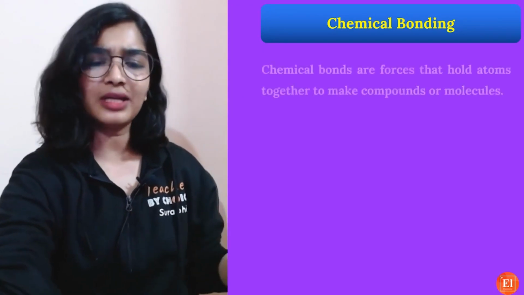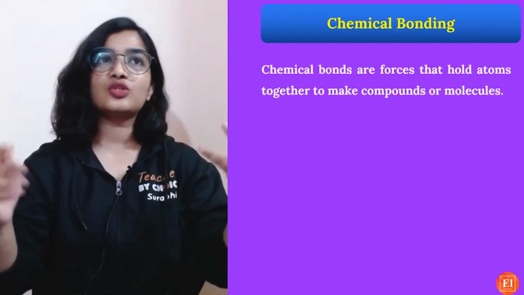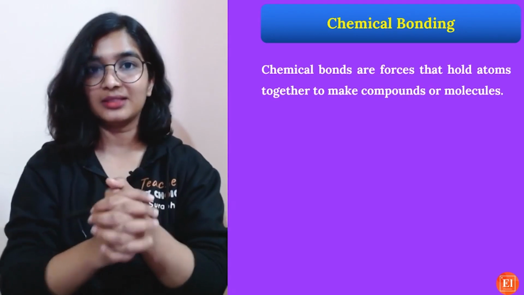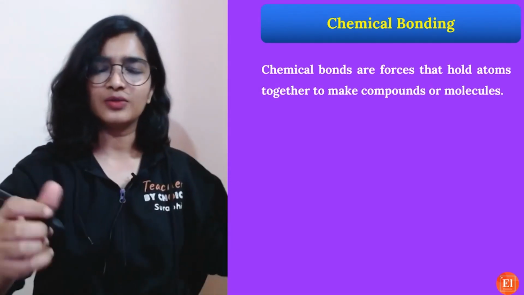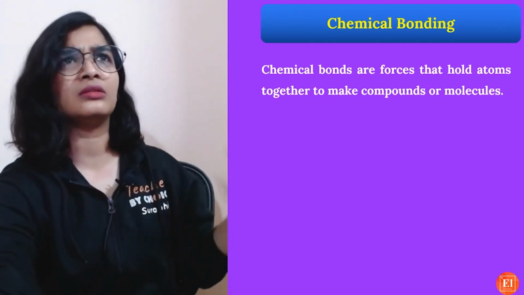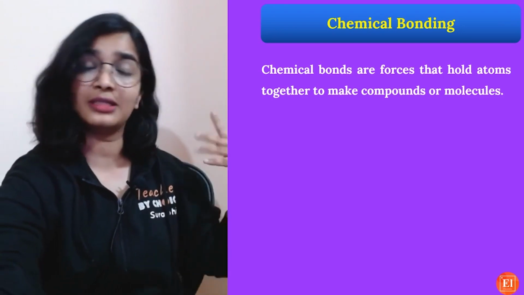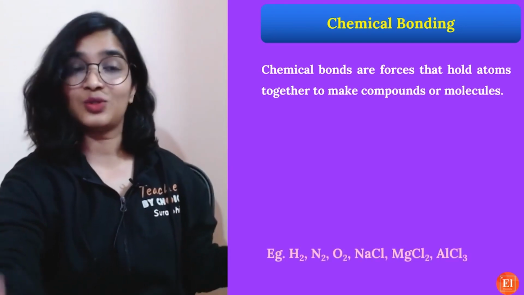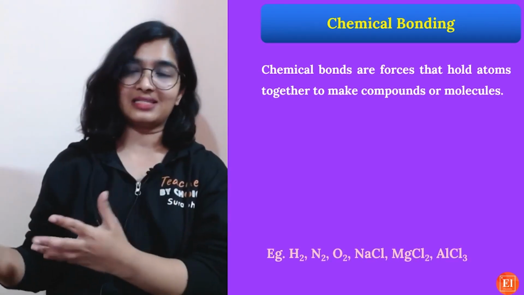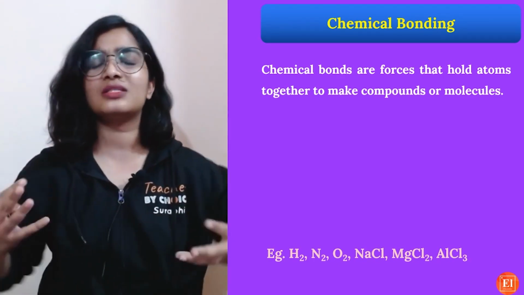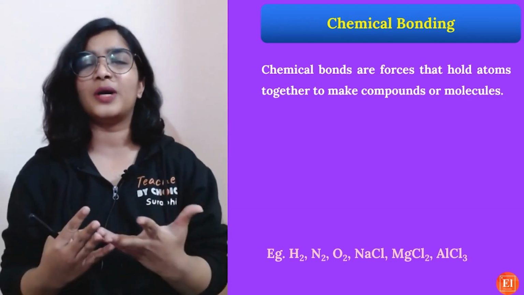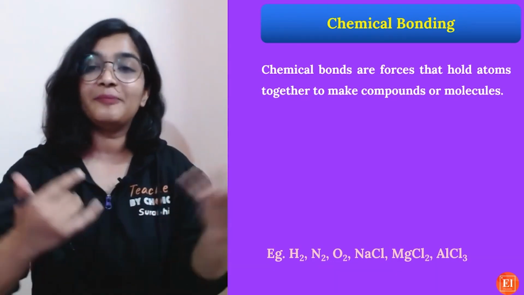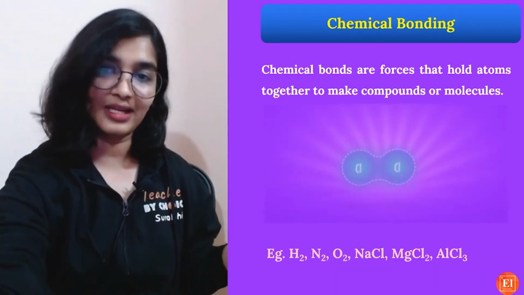So what is chemical bonding? It's basically the force which holds the atoms together so that they can form compounds and molecules, for example hydrogen, nitrogen, oxygen, water, ammonia, HCl. We have different categories: acids, bases, salts. They're all molecules, they're all compounds. So how are they formed? Because of the chemical bonds, right?